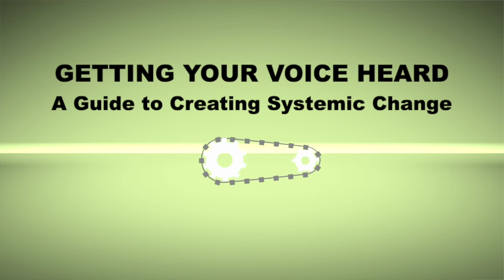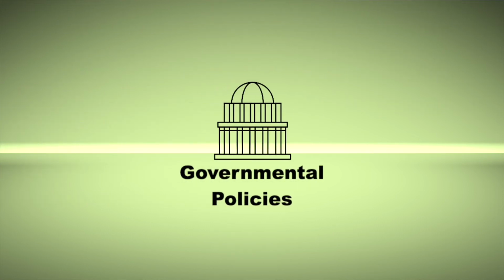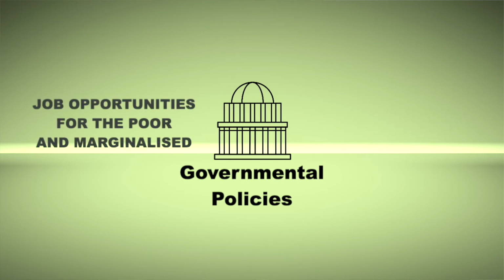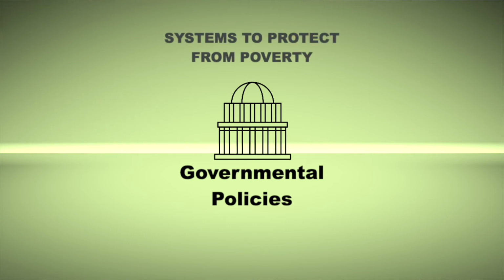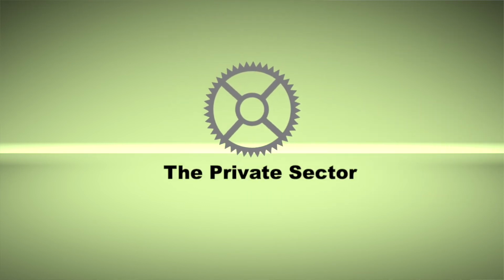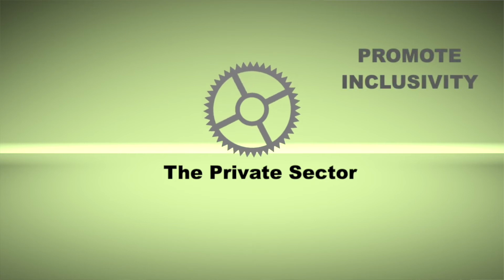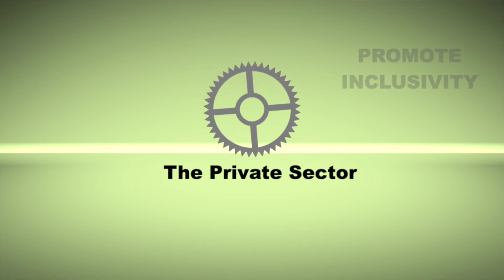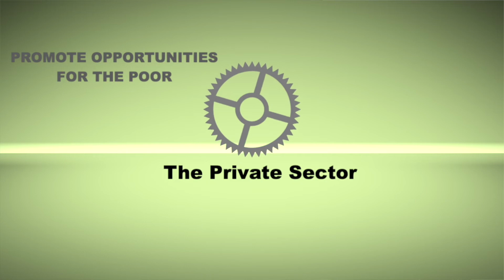Engaging in policy making, getting your voice heard and knowledge shared leads to innovation and encourages progress. Governments need to create an enabling environment to generate productive employment. They need to promote job opportunities for the poor and marginalized, and they need to have systems of social protection to avoid people falling into extreme poverty. The private sector also has a huge role to play. It needs to promote inclusivity and help contribute to poverty reduction. It needs to promote opportunities for the poor.